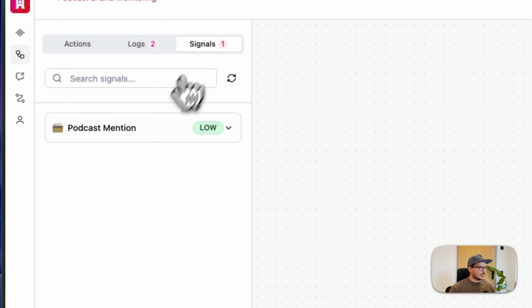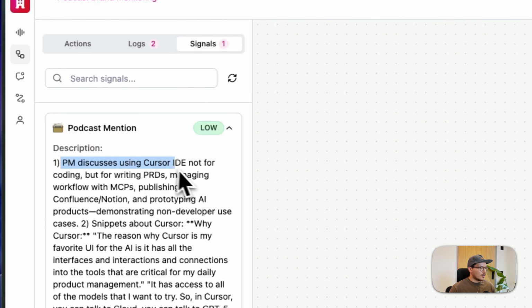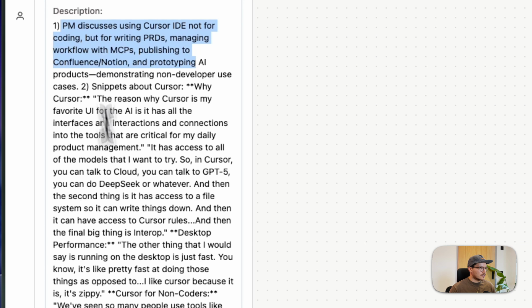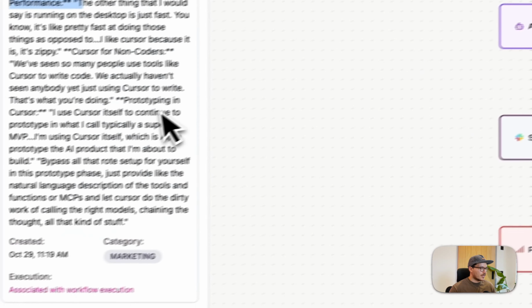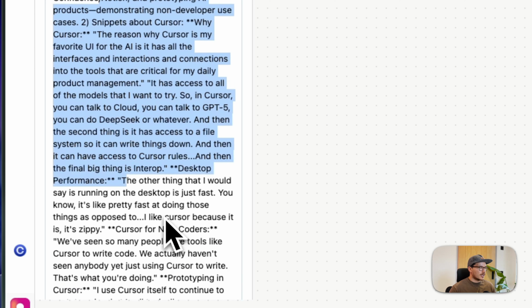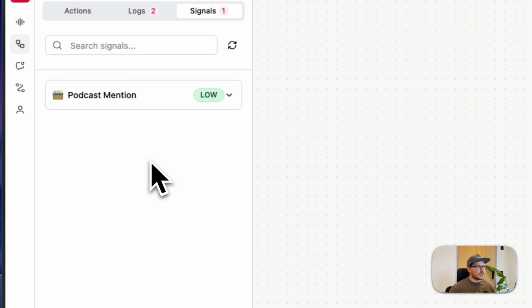This signal basically says, okay, hey, we've had a podcast mentioned here. This is the description. This is the snippet that we're getting from the agent. The category is marketing. It's a low priority. I just want to track that we have had a podcast mention.